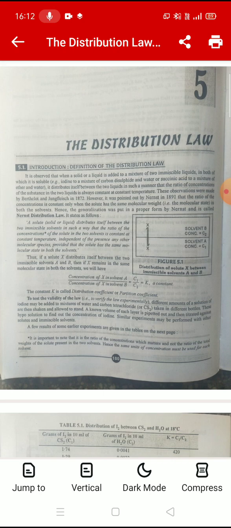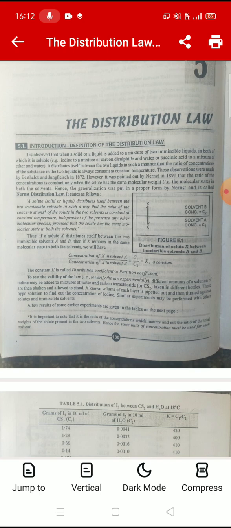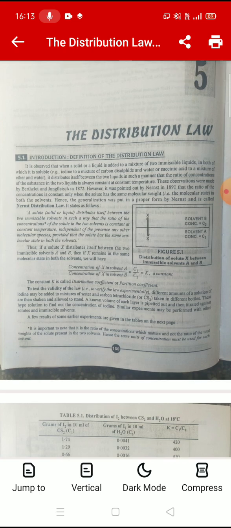It is observed that when a solid or a liquid is added to a mixture of two immiscible liquids, in both of which it is soluble, for example, iodine to a mixture of carbon disulfide and water or succinic acid to a mixture of ether and water, it distributes itself between the two liquids in such a manner that the ratio of concentration of the substance in the two liquids is always constant at constant temperature. These observations were made by Berthold and Jungfleisch in 1872.